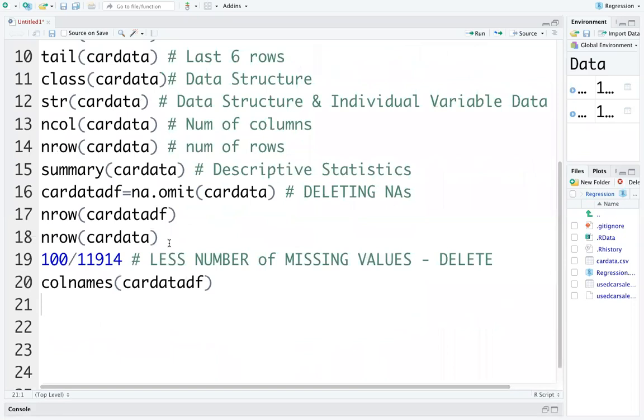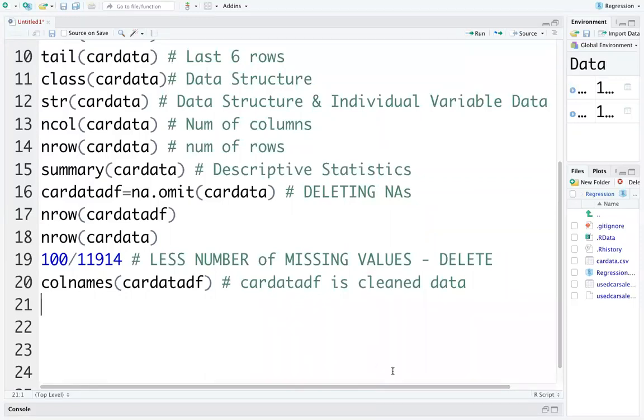The data you have to use is car data df, which is the cleaned data where we have removed the missing values.